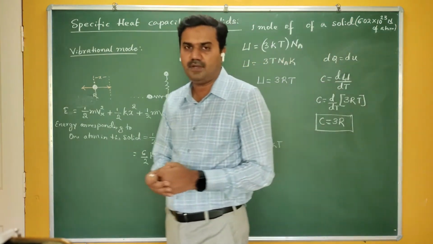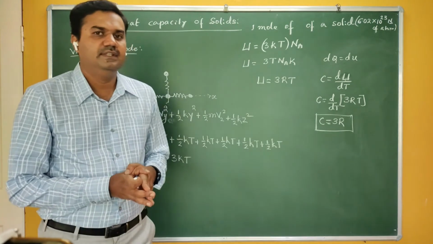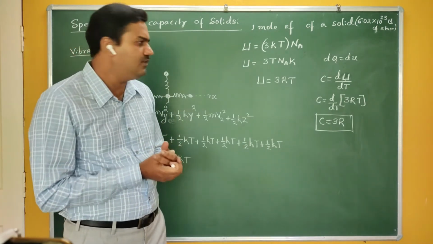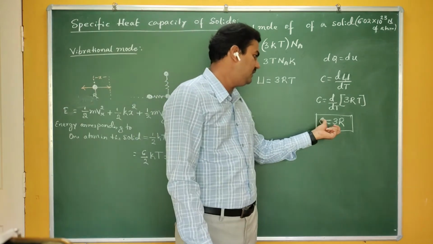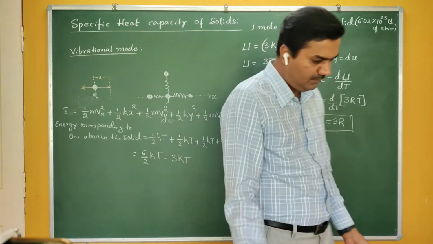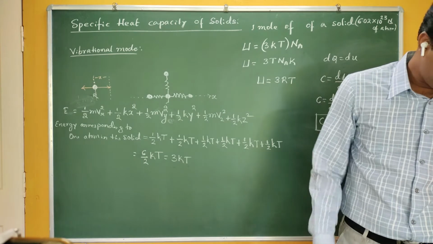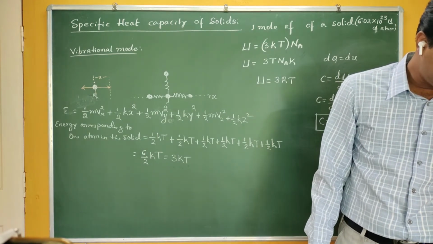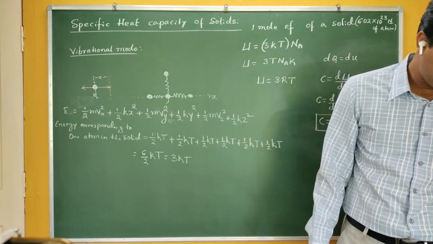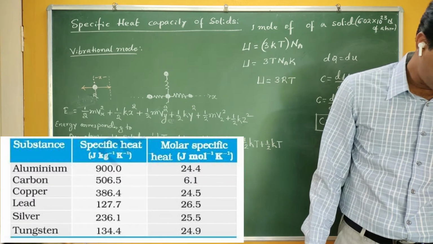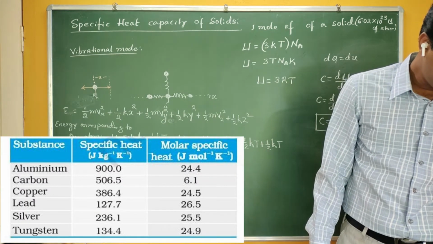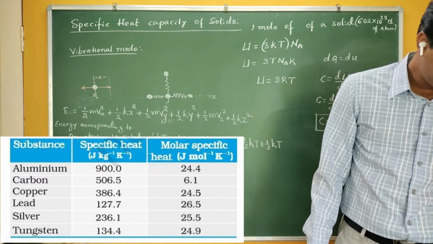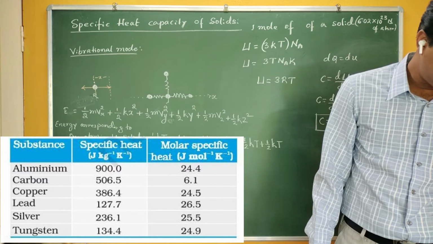Are you getting me? You take any solid, what is the molar specific heat? It is equal to 3R. If you look at the data here, for aluminum, carbon, copper, lead and silver, the specific heats are different. For aluminum it is 900, for carbon 506, for copper 386, lead 127, silver 236 and tungsten 134.